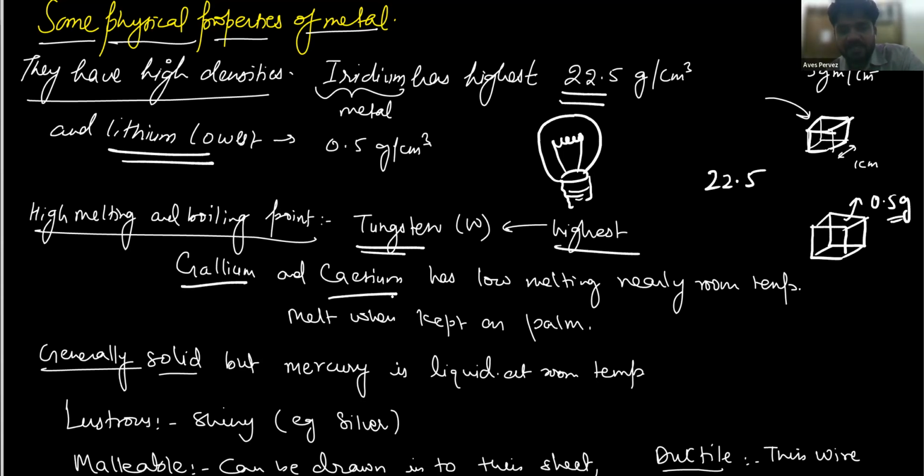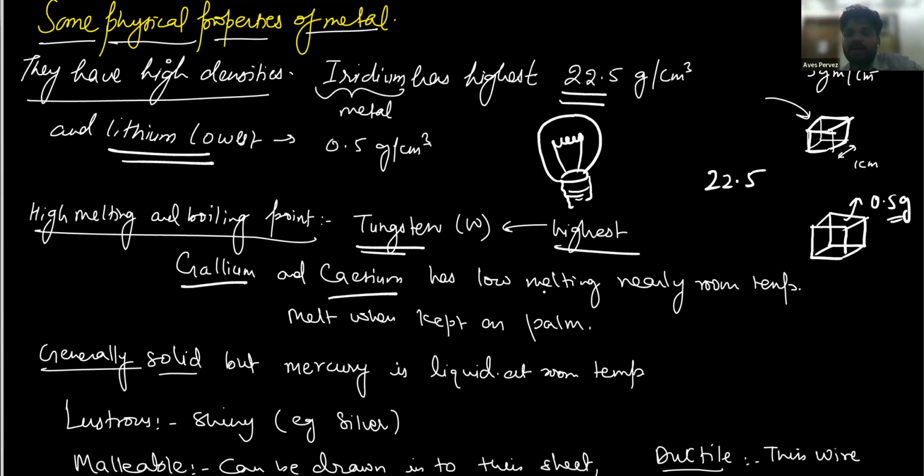Next, there are 2 metals, gallium and cesium, that have a very low melting point. Even if you put it on your palm and rub it, it will melt. Gallium will melt because our body temperature is normally 37 degrees Celsius, and the melting point of gallium and cesium is approximately 25 degrees Celsius. So when you put it on your palm, it will start melting.